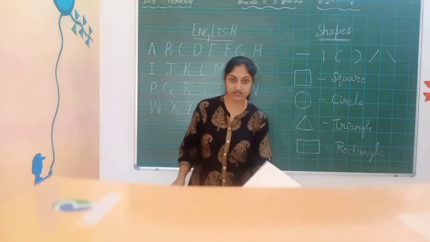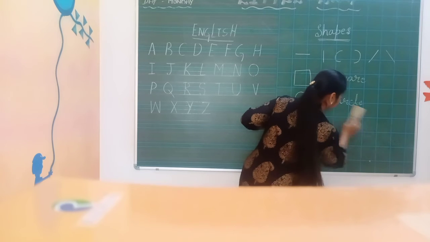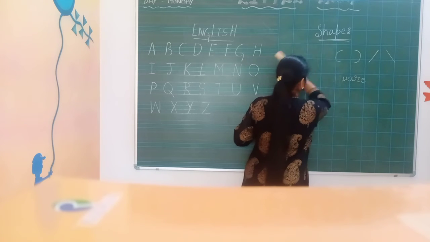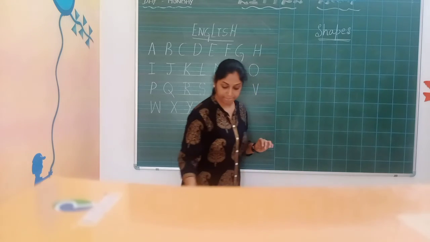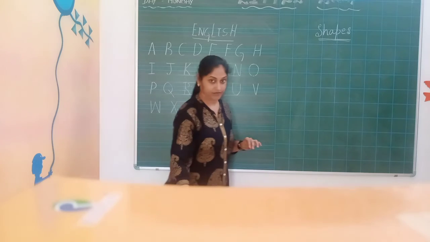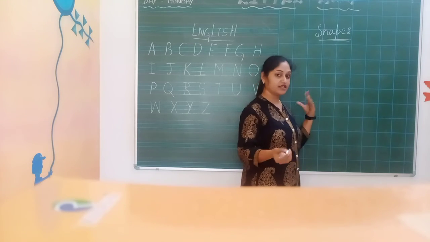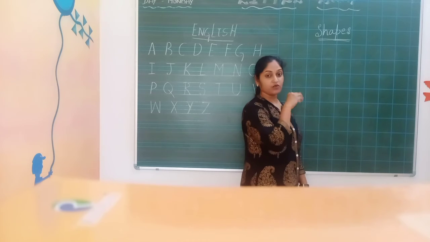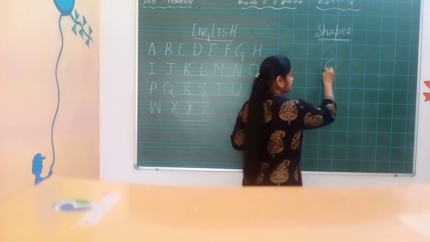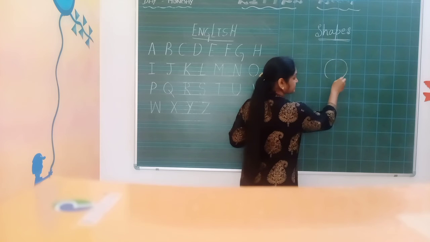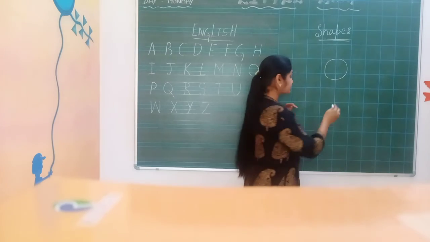Okay, and show one. Think that this is a square one. We will draw one picture. Okay. Think that this is your face. Yes, this is your face.